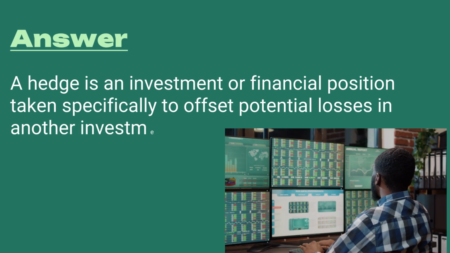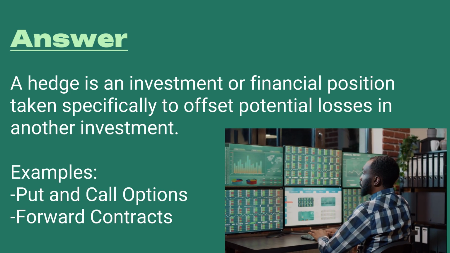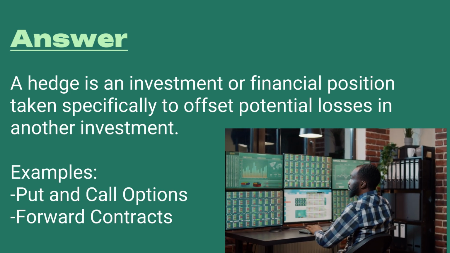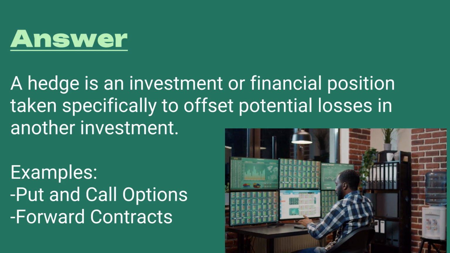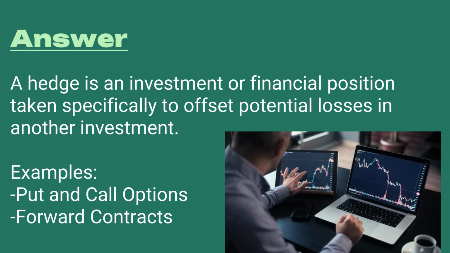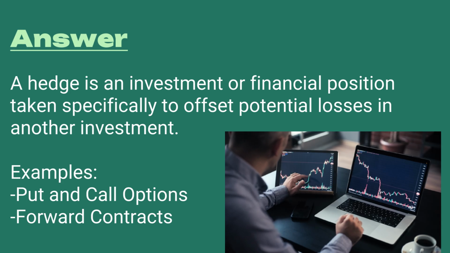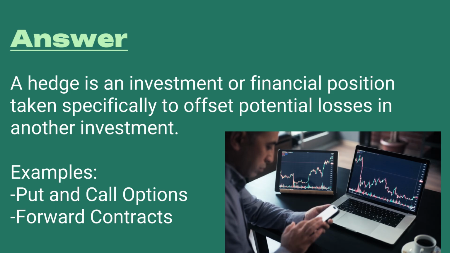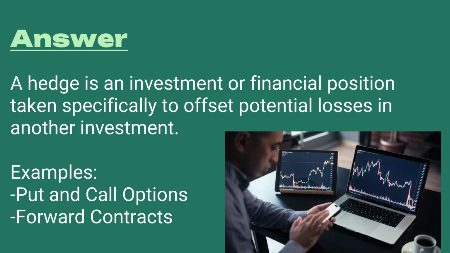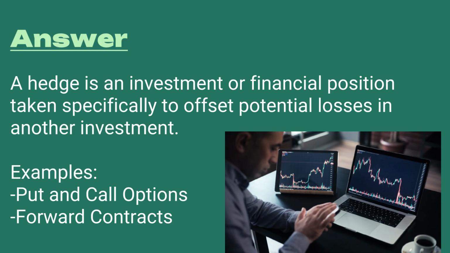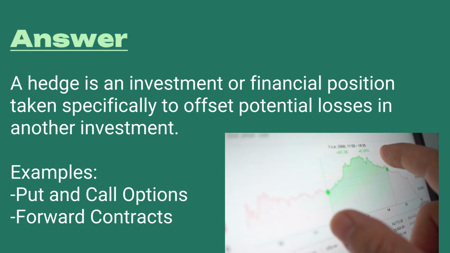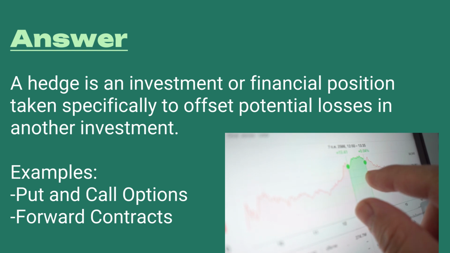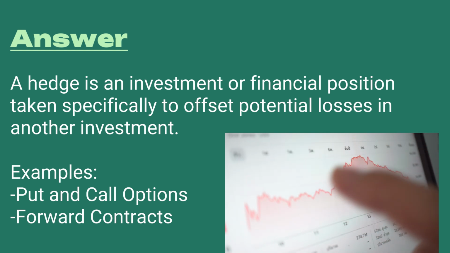A hedge is an investment or financial position taken specifically to offset potential losses in another investment. This is to reduce the risk of losses from price changes, interest rates, currencies, or any other type of market factor where pricing is going to impact your assets. The common hedges are going to be puts, calls, forward contracts. You are buying these financial instruments to offset potential gains and losses in a certain asset.